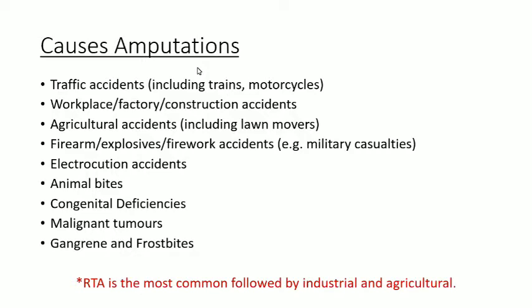We all know what amputation is. It is when a limb is surgically removed from the body or a part of the body. It's called amputation.